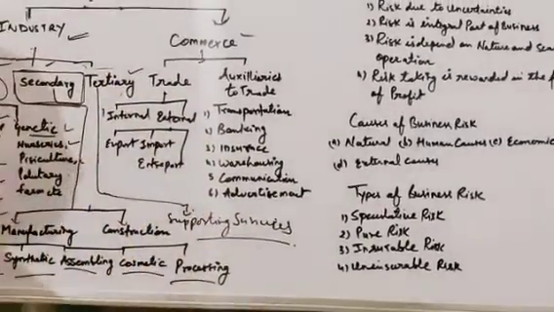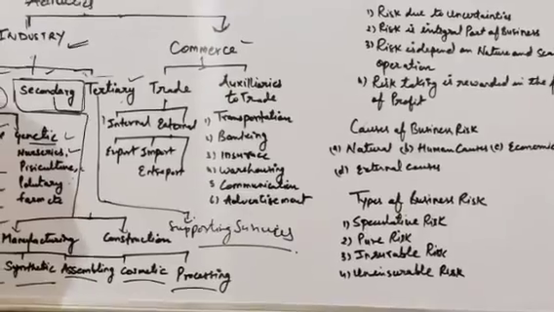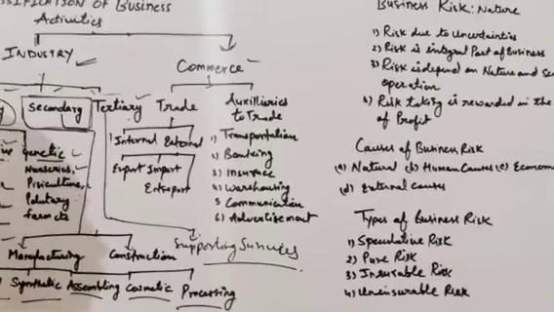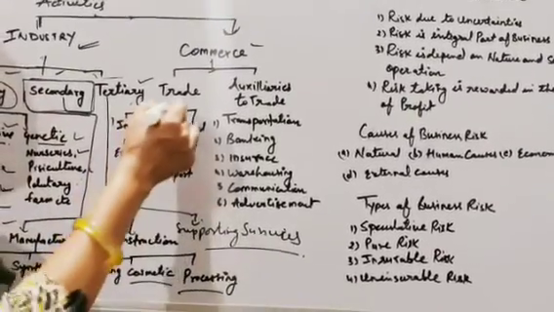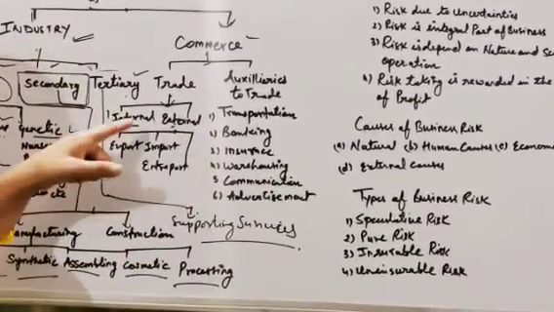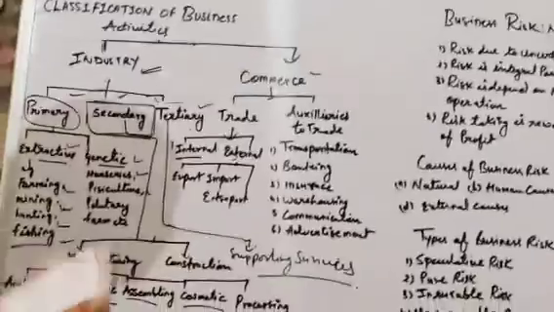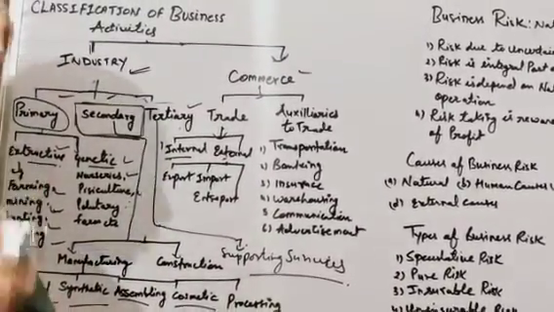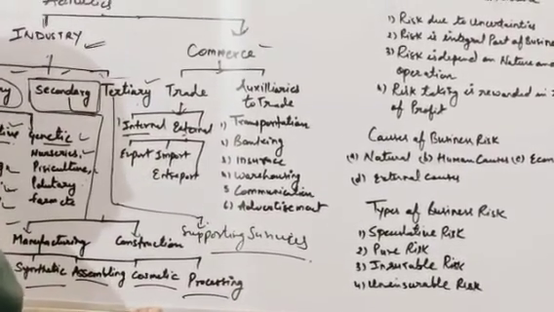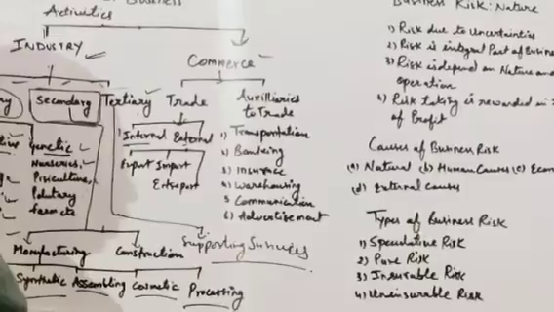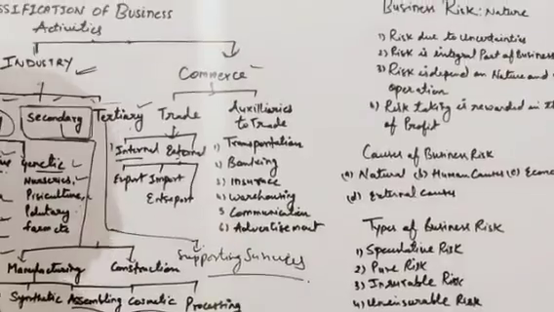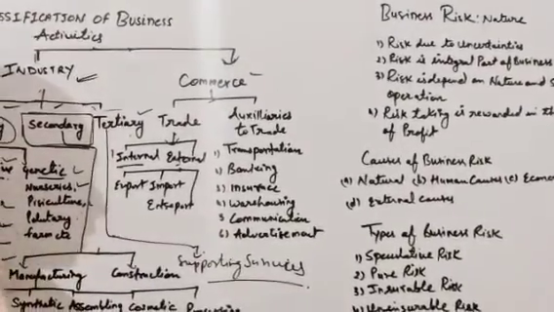Now commerce is divided into two parts, that is trade and auxiliary to trade. In case of trade, it means only buying and selling of goods, you buy goods from some person and you resell them to the consumers. That comes under trade. Now trade is again divided into two parts, internal trade and external trade. If you are doing business in your country only, it is called internal trade or domestic trade. Like we are living in Gwalior, we manufacture something and sell it to Maharashtra, to Bombay, so that comes under internal trade.